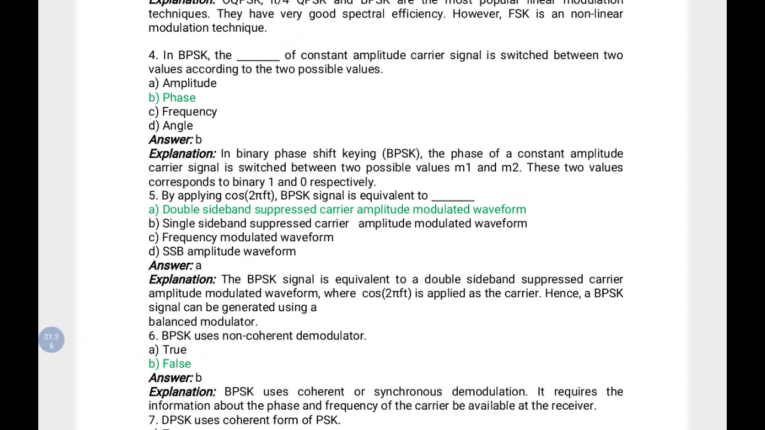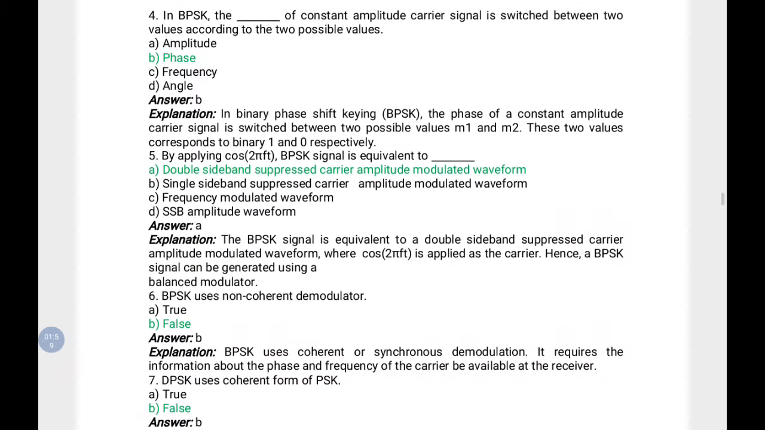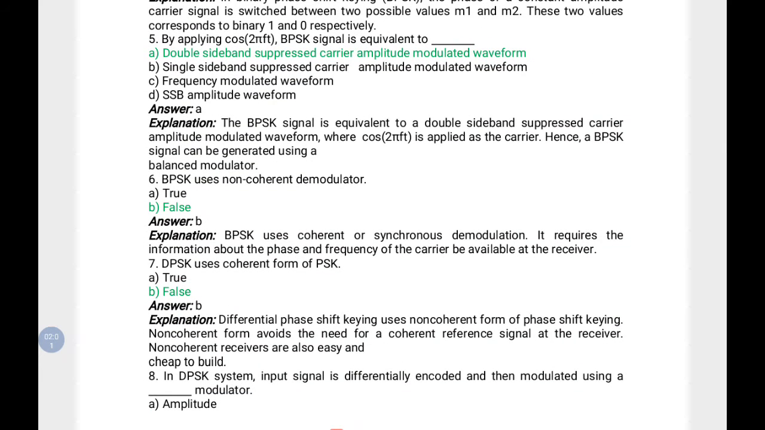Then the question, BPSK uses non-coherent demodulator. You have to say whether the statement is true or false. BPSK is binary phase shift keying. Actually the statement is false because it is a coherent demodulator. It has coherent demodulation. Coherency in the sense, at the receiver side you need the detail of the phase and frequency of the carrier at the transmitter also.